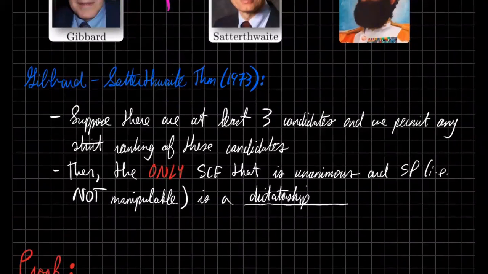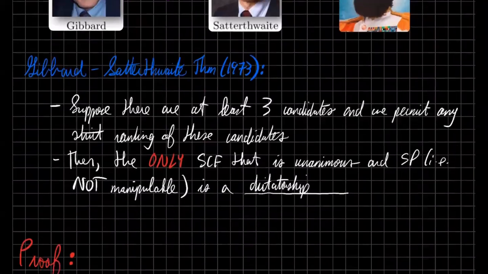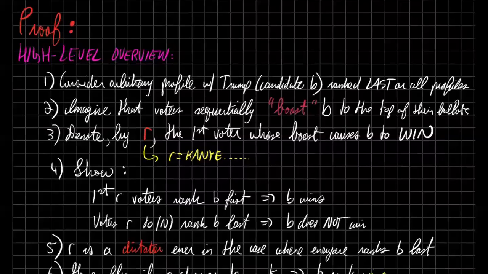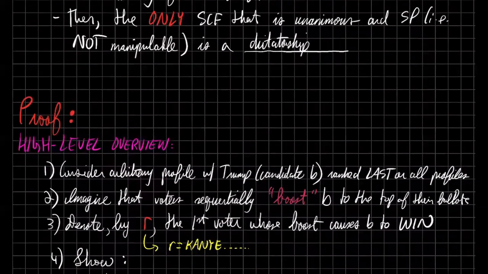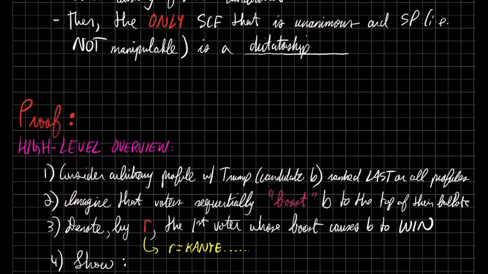If you watch Professor Procaccia's lectures, there's the Borda count, there's the majority rule, there's plurality, there's single transferable vote. There's tons of different voting schemes, but the way we prove this theorem is going to be kind of voting scheme agnostic, if you will. You can just arbitrarily say, let's consider some random social choice function that is unanimous and strategy-proof. And then we're going to show that no matter what, you always get the choice of one person. You get a dictatorship. And that's pretty fascinating.